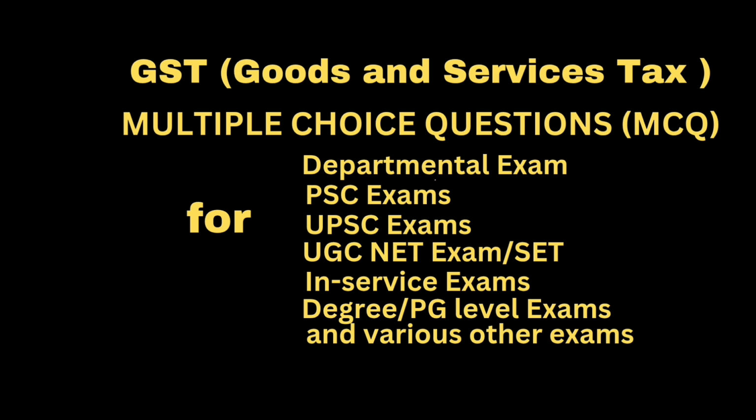Question: The time of issue of tax invoice for supply of goods shall be. Answer: Before or at the time of removal of goods for supply to the recipient, where the supply involves movement of goods, and before or at the time of delivery of goods or making available thereof to the recipient in any other case. Option: The time of issue of tax invoice for continuous supply of goods shall be.